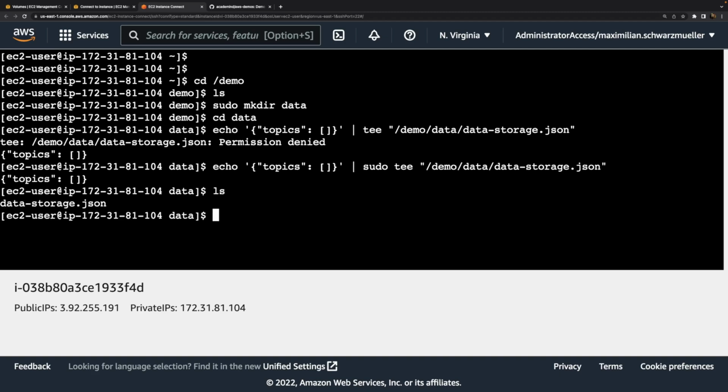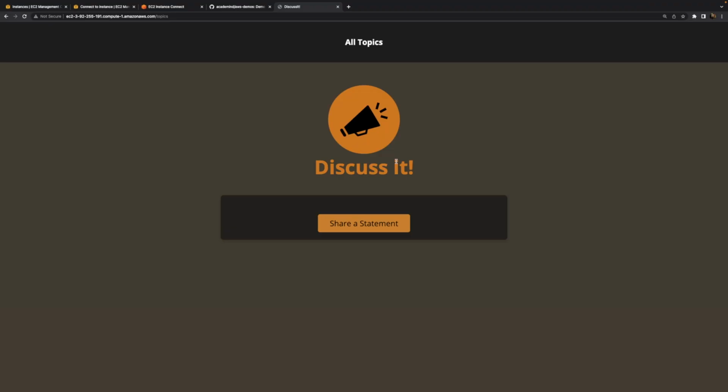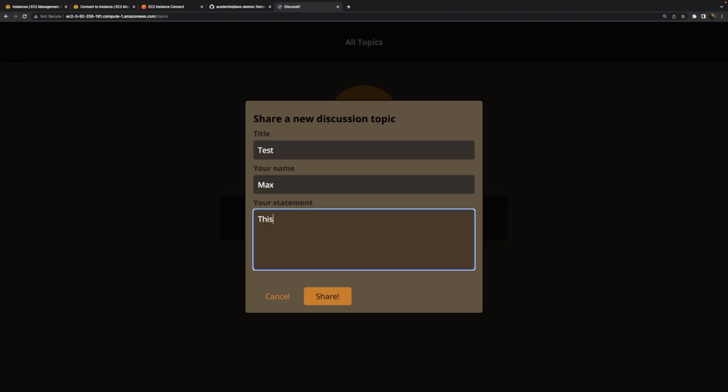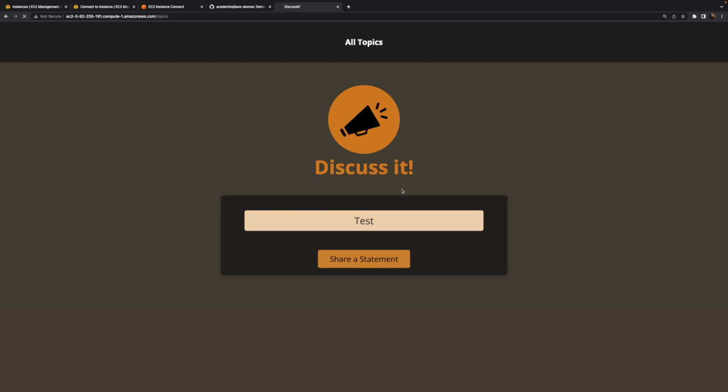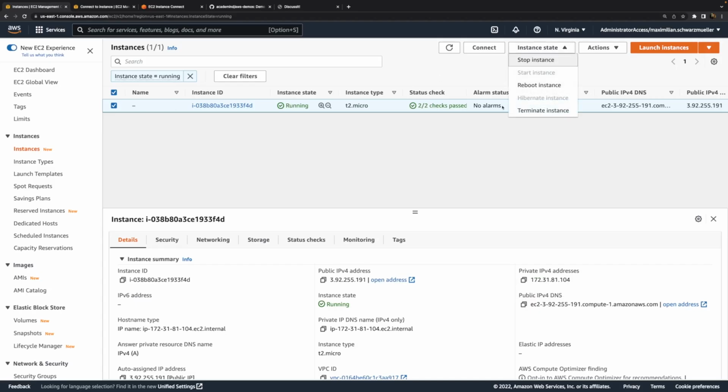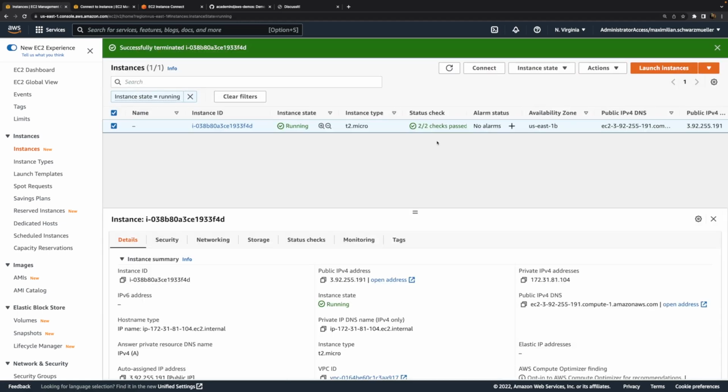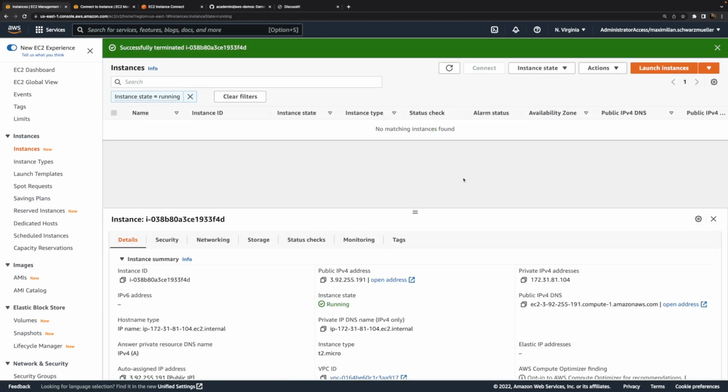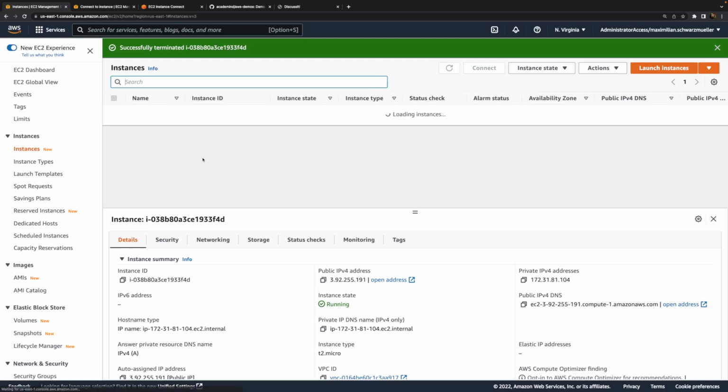And now that the data storage JSON file exists again, this time this file will be stored on that volume, on that extra EBS volume, because it is stored in that folder, which we used as a mount point for this new volume. Hence now, if we reload this website, our data is lost. But if I recreate some data here, it's of course stored, but the interesting part is that if I now go back and I terminate this instance, this time the data will not be lost after terminating the instance. And before, without using any extra volumes, that would have been the case.